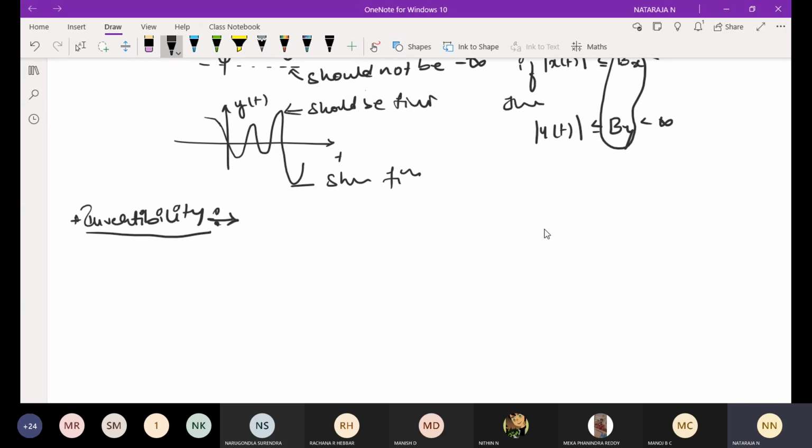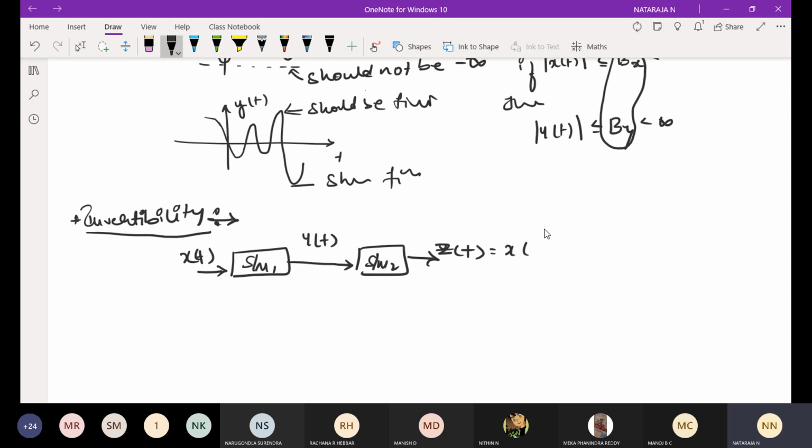A distinct input produces a distinct output. I will take this as system 1 and this as system 2. I will take the input as x of t, and the output of system 1 will be y1 of t. Then finally, one more system I will take, that is z of t, equal to x of t, the original signal. This is my inverse system.